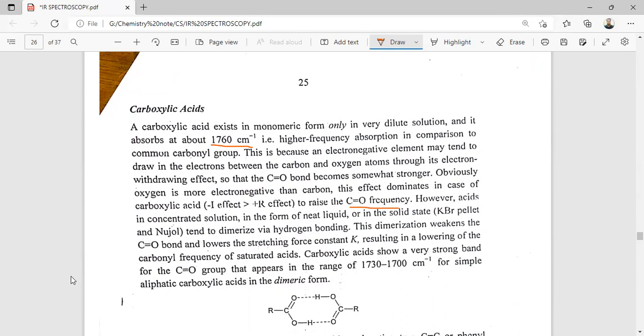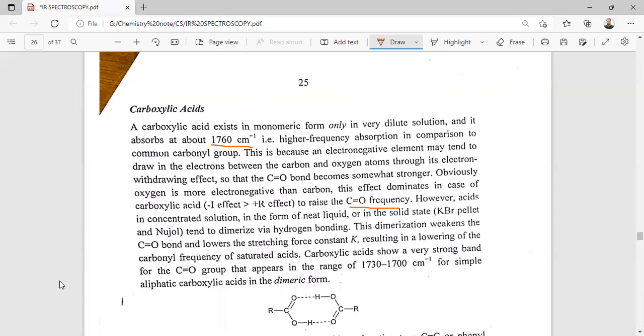So normally the C=O stretching frequency is higher compared to the ketone, because of the electron withdrawing nature of the oxygen atom attached to the alpha carbon, which will withdraw the electrons from the carbon center. That's why the C=O double bond becomes somewhat stronger, so the carbonyl stretching frequency increases.